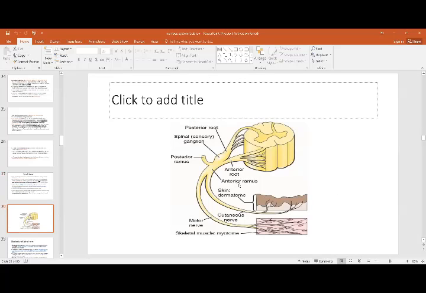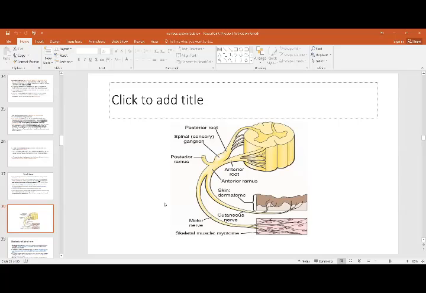If you see in this picture, this is going to divide into those which give the cutaneous branches and those which go into the motor branches. So this one is going to go to the muscle, and it also contains sensory fibers. And this one, which is the cutaneous one, goes to the skin, and it is also going to supply certain motor fibers as well.